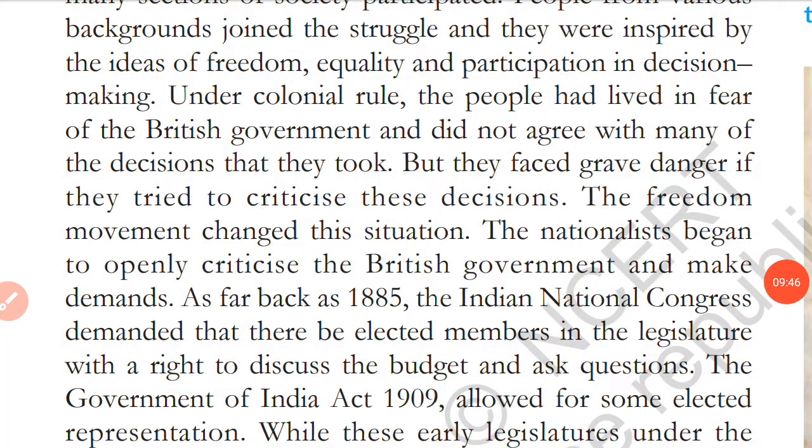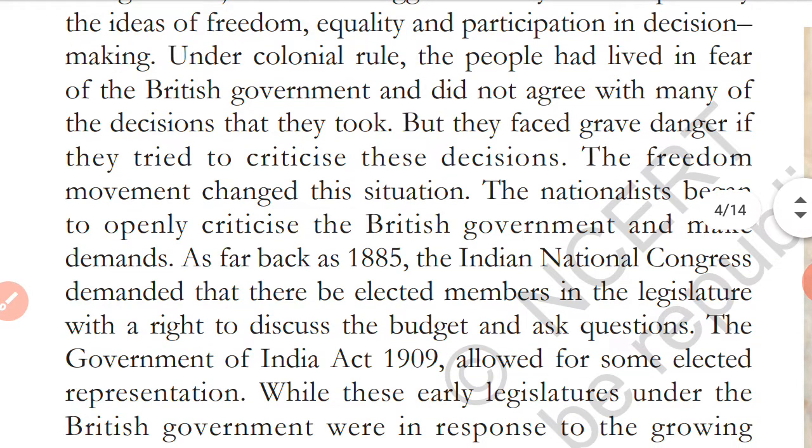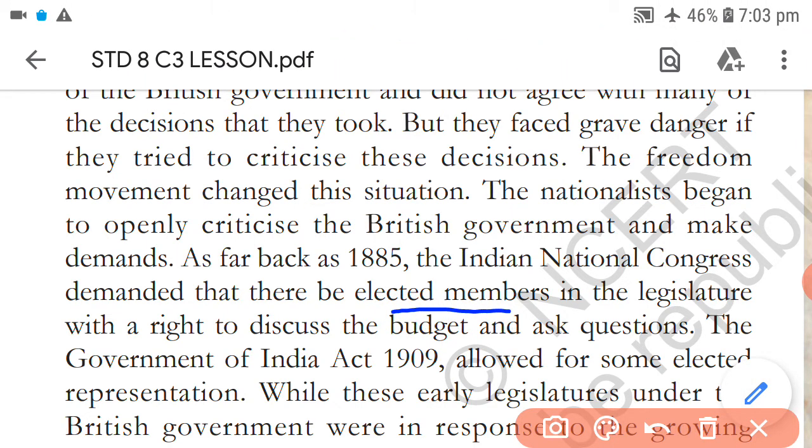As far back as 1885, when the INC, Indian National Congress, was formed, it demanded that there have to be elected members in the legislature of India. Means the Indians should be given representation in the legislature, so that they will have a right to discuss the budget and ask questions.